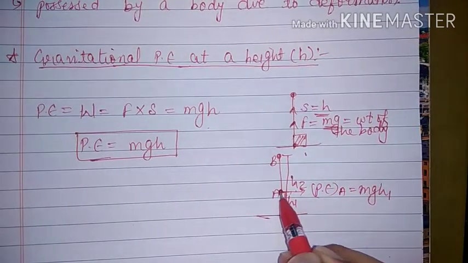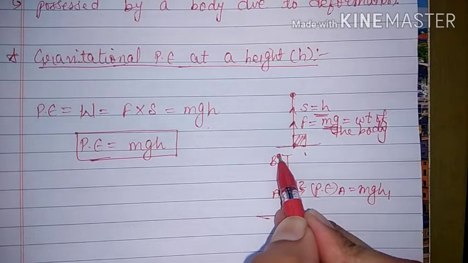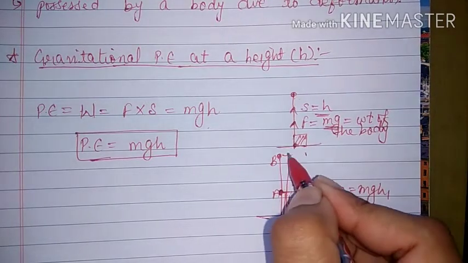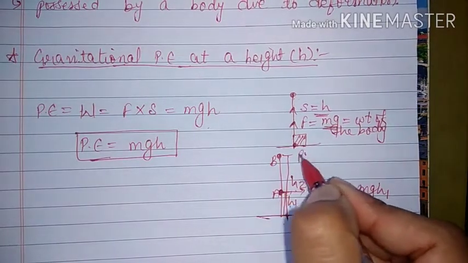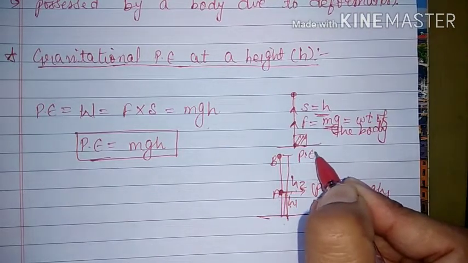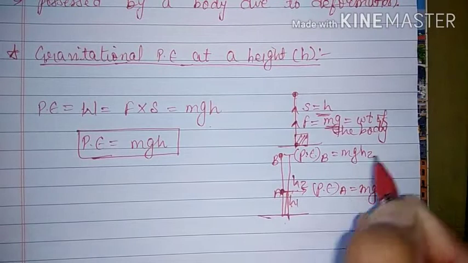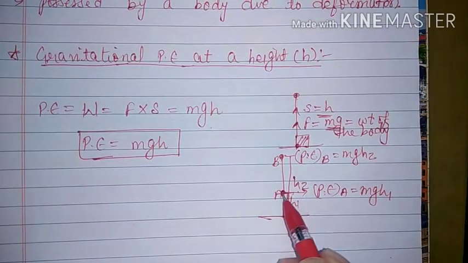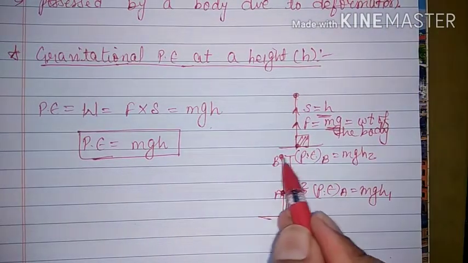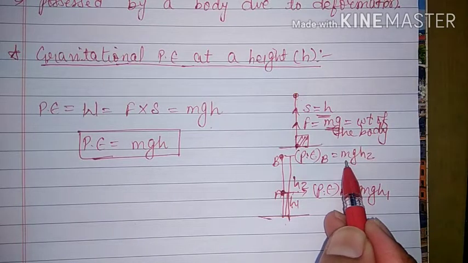Similarly, when we raise the body up to B, it will gain some potential energy, and that potential energy at B is equal to mgh2. So this is the potential energy at point A, and this is the potential energy at point B. Then what is the change in the potential energy?